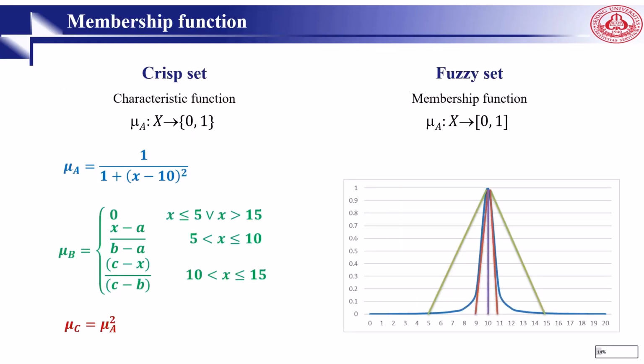Now, let's see the difference between crisp set and fuzzy set in mathematical representation. In crisp sets, we deal with characteristic function, as you can see here. But in fuzzy set, we are working with membership function.